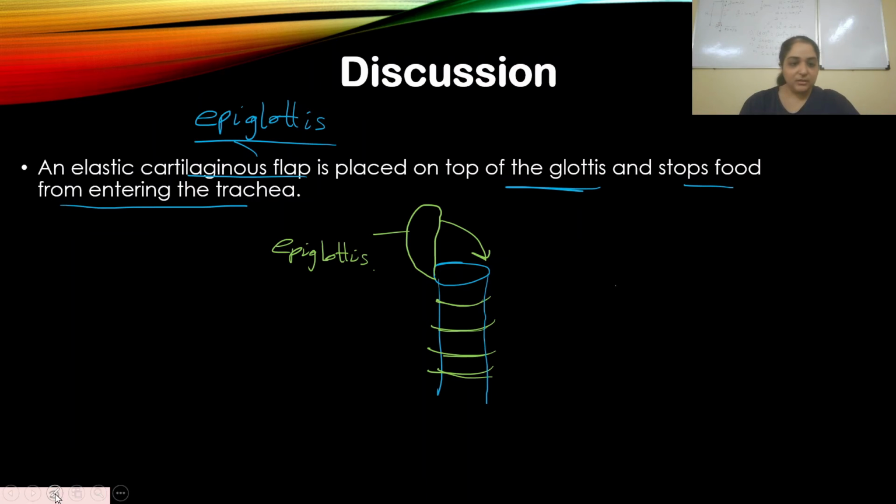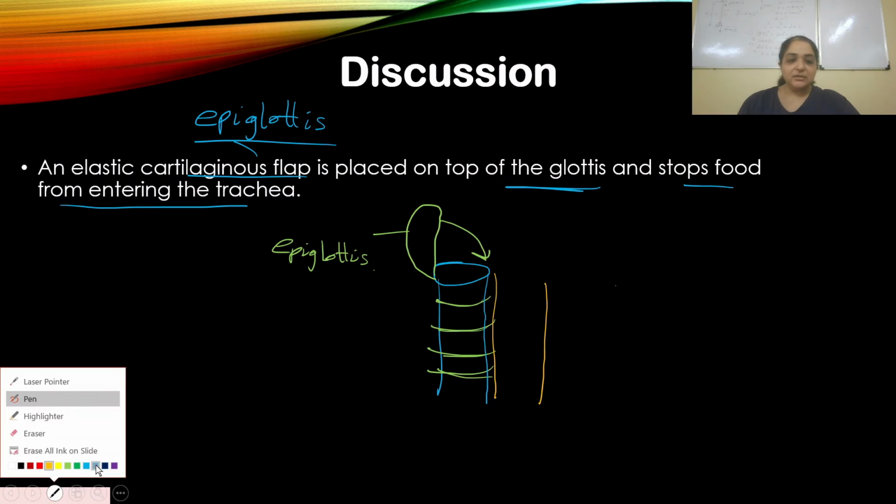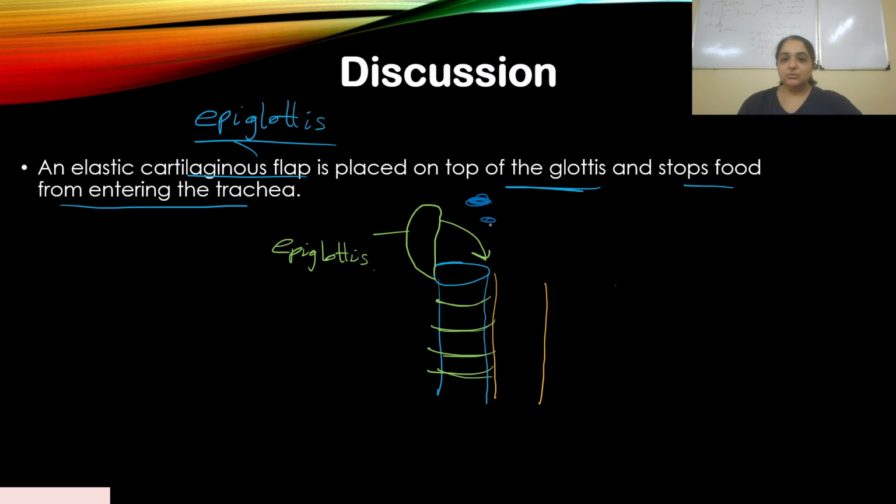So this is a trachea, and the esophagus is placed close over here. Now just imagine if this epiglottis shuts down. The larynx has moved anteriorly up, closing the internal nares, and the epiglottis shuts. So what happens? It has allowed space. Say this is your food. It has allowed space for the food to move into the esophagus.